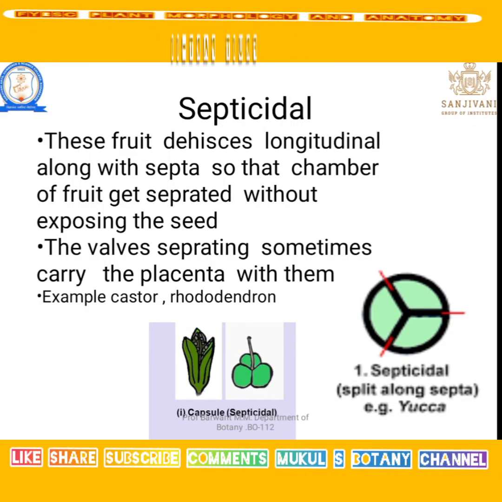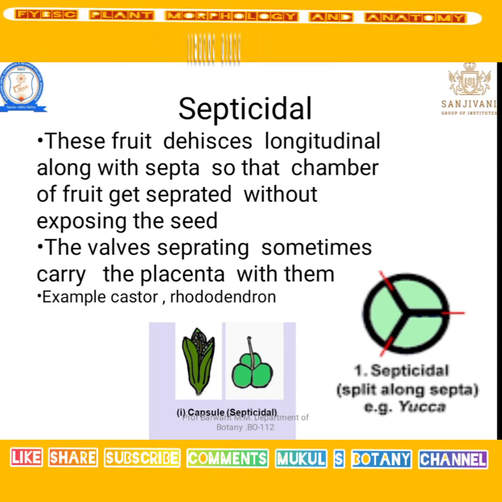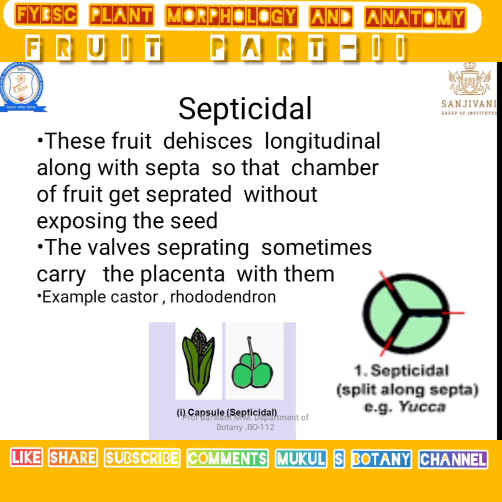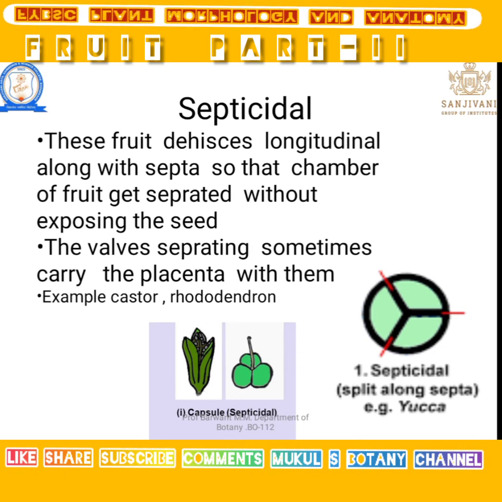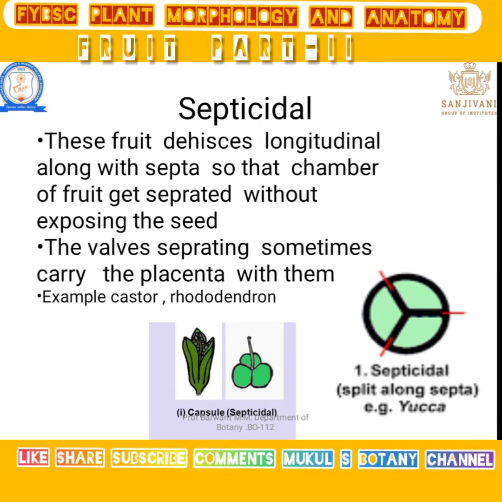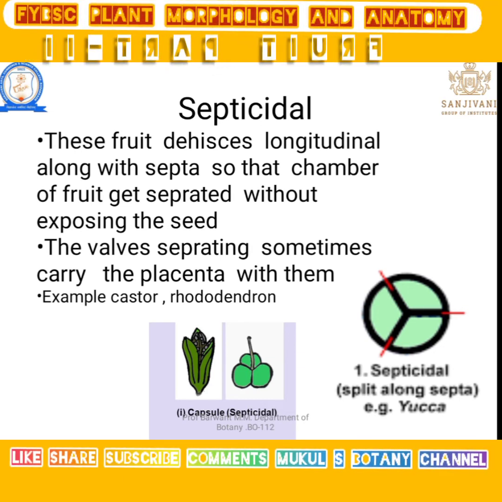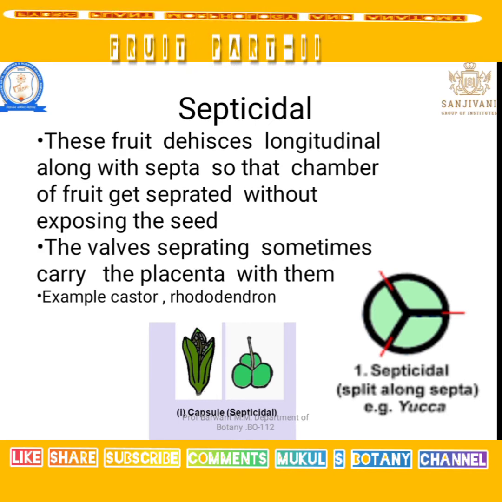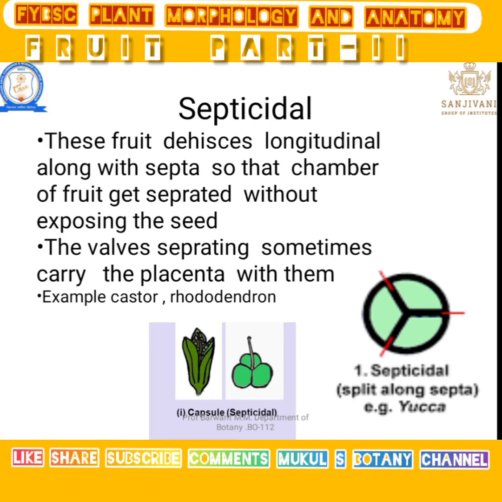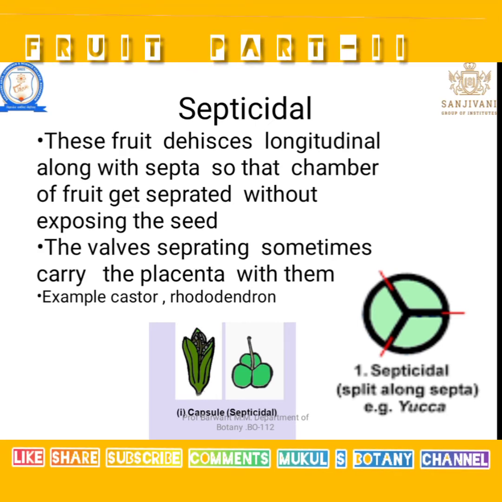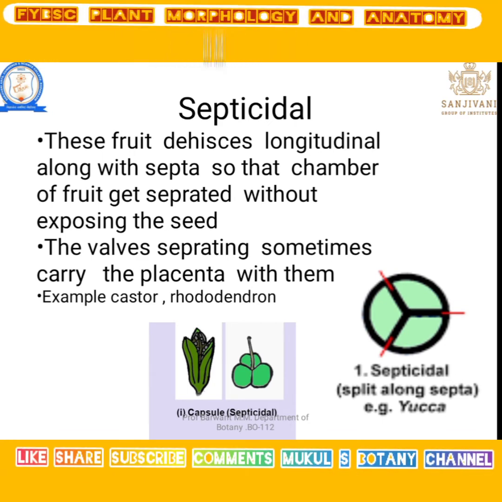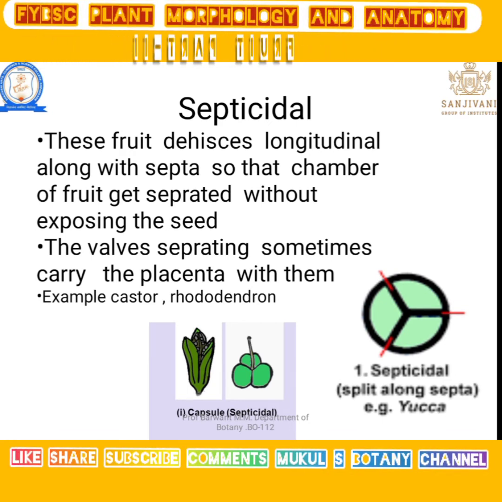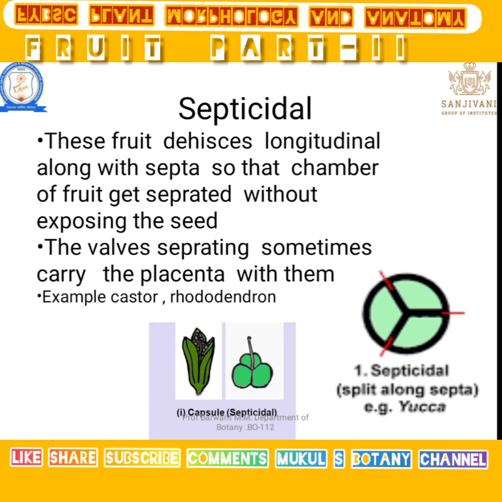Next, it is septicidal. This fruit dehisces along the longitudinal septa. That means the black color lining in the figure is what is known as the septa. Along with the seeds attached to that septum, it comes outside at maturity. That is known as septicidal.